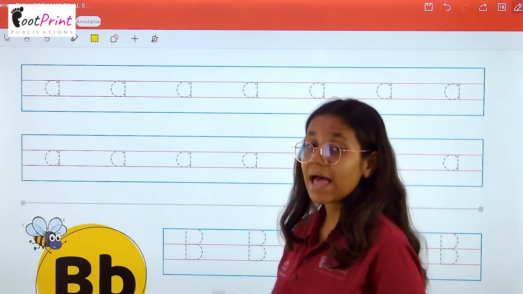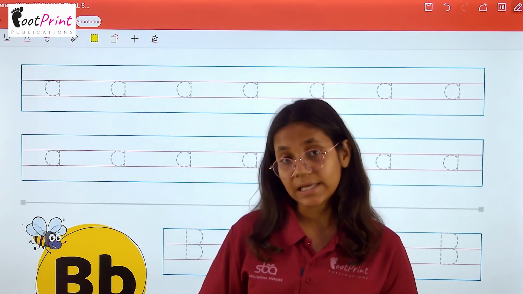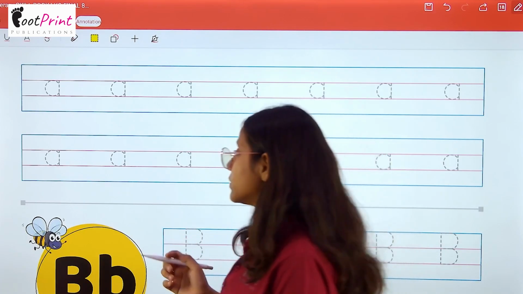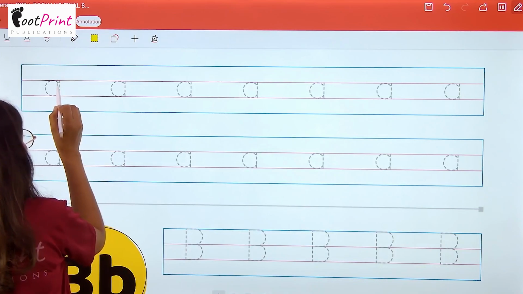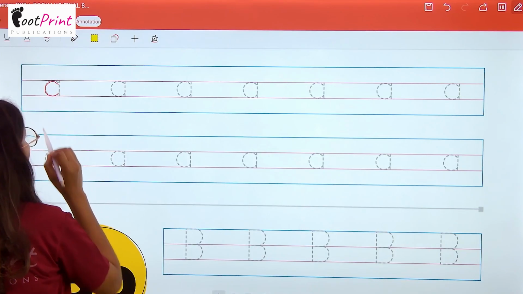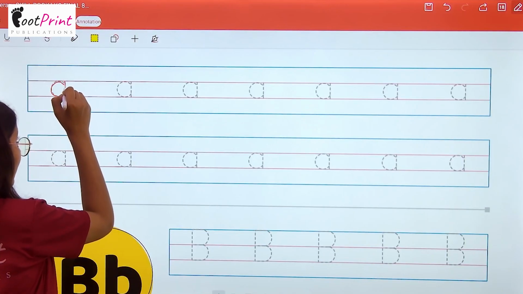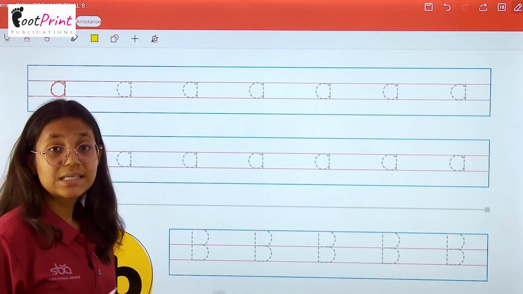Now we have the small letter A. So, how will we write the small letter A? Starting with the curve. Firstly, we have to make a curve. After that, we have to make a small standing line like this.